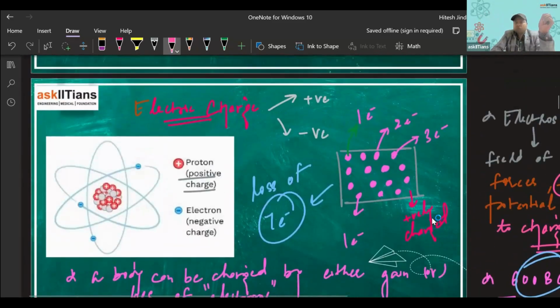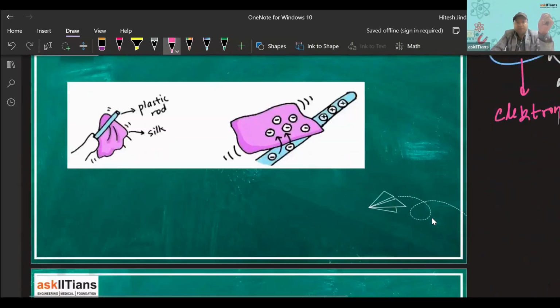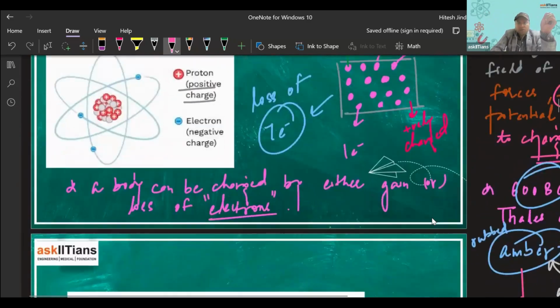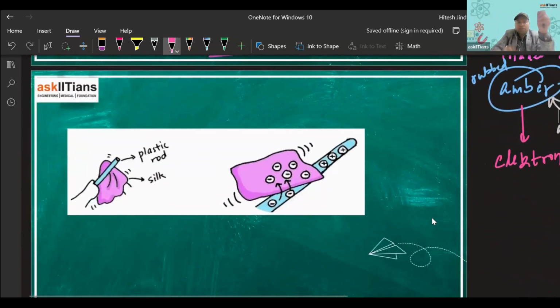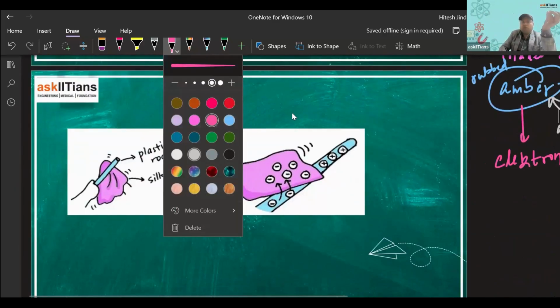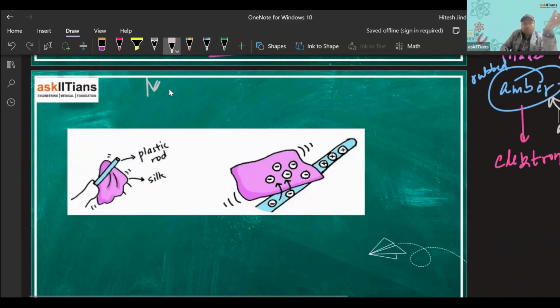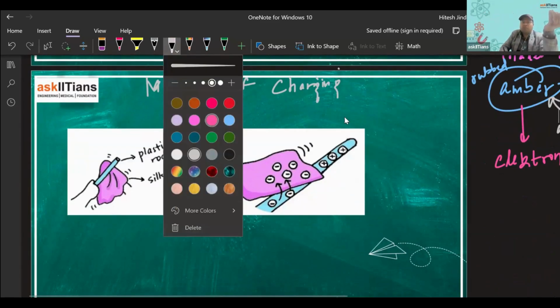All right, so let us move ahead and discuss our first method of charging. Now we'll be moving on to methods of charging. As you can see here, I have told you this is one of the methods, as we have done with amber.